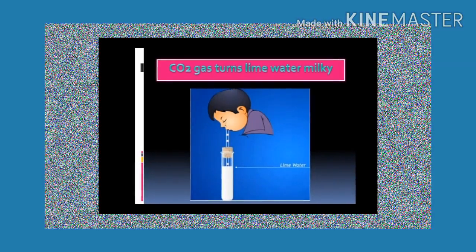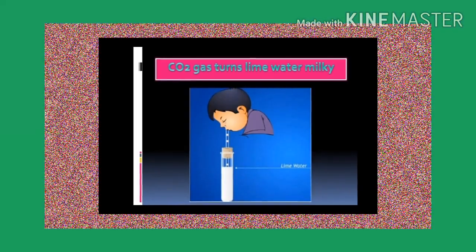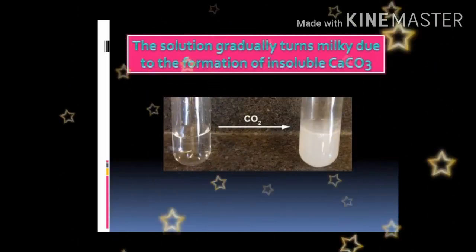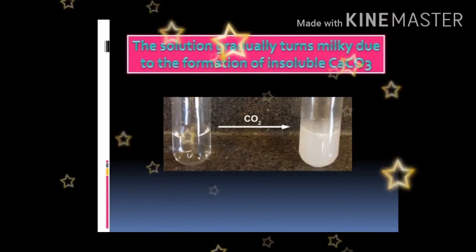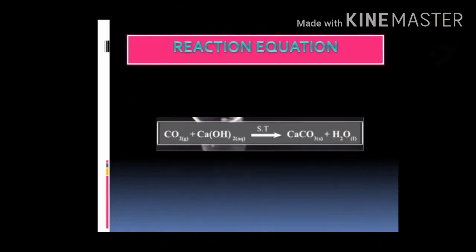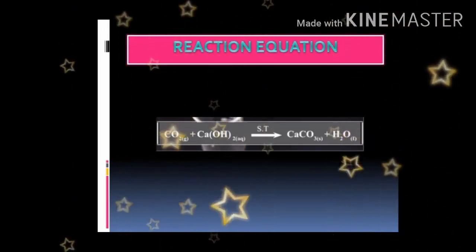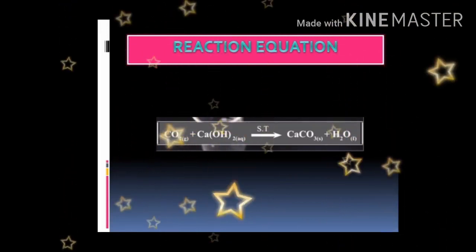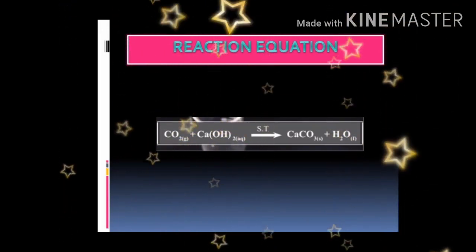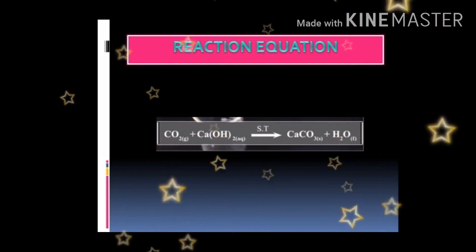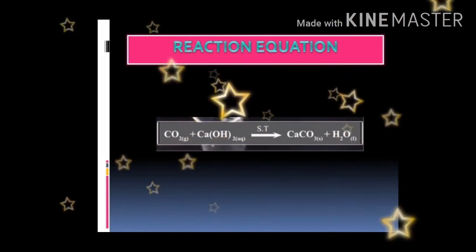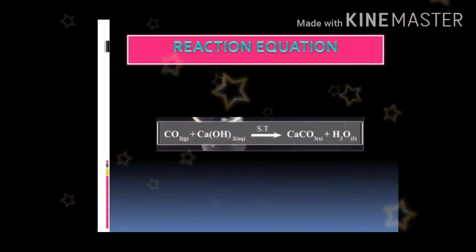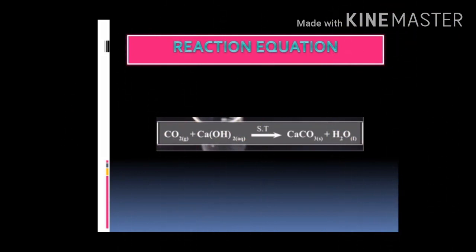Now observe that the lime water, after some time, turns milky. Now children, note the time taken for this change. This is the chemical equation for this change. What happens when carbon dioxide reacts with calcium hydroxide? Solid calcium carbonate is produced. That is why the milky appearance is there.